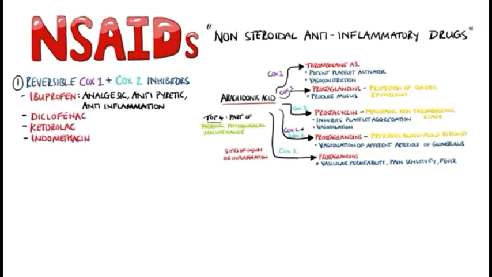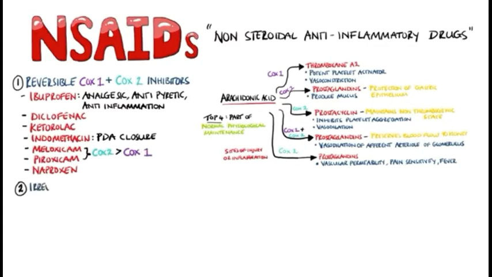The selective cyclooxygenase 2 inhibitors are celecoxib, rofecoxib and valdecoxib, and rofecoxib is banned in India due to cardiovascular toxicity, and also etoricoxib and lumiracoxib. So etoricoxib and lumiracoxib are also selective cyclooxygenase 2 inhibitors.